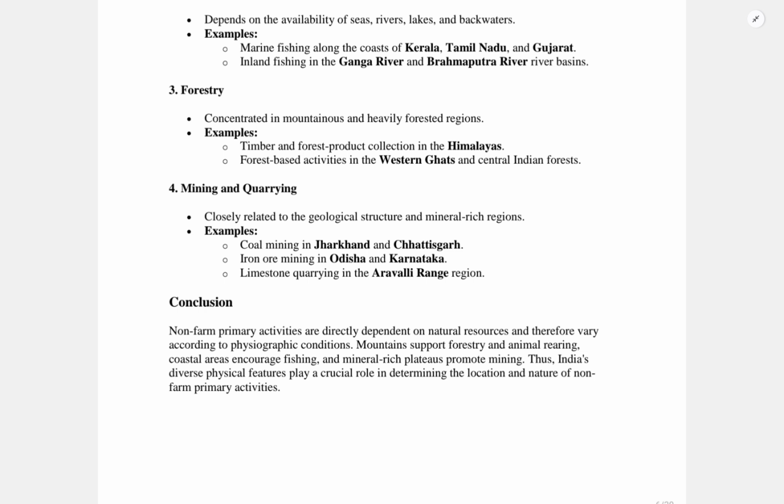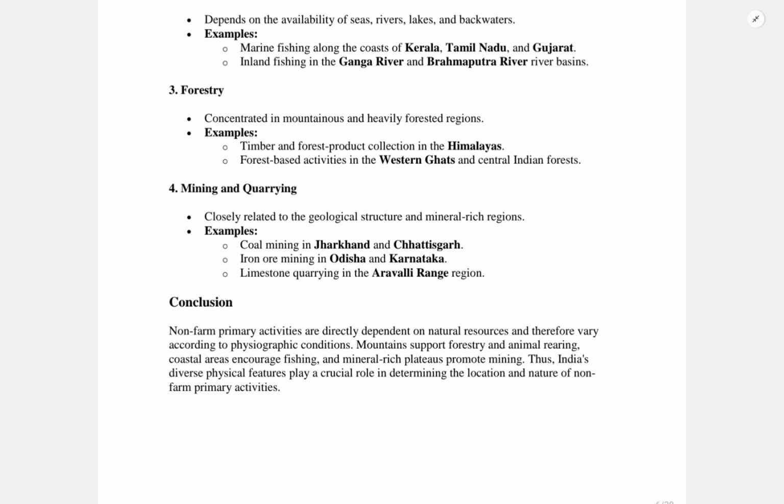Yak rearing in Ladakh and transhumance by tribal groups like the Gaddis in Himachal Pradesh is practiced, and the forest fringes of Nagaland and other northeastern hills support lag cultivation and the use of forest products by indigenous communities for handicrafts and weaving.